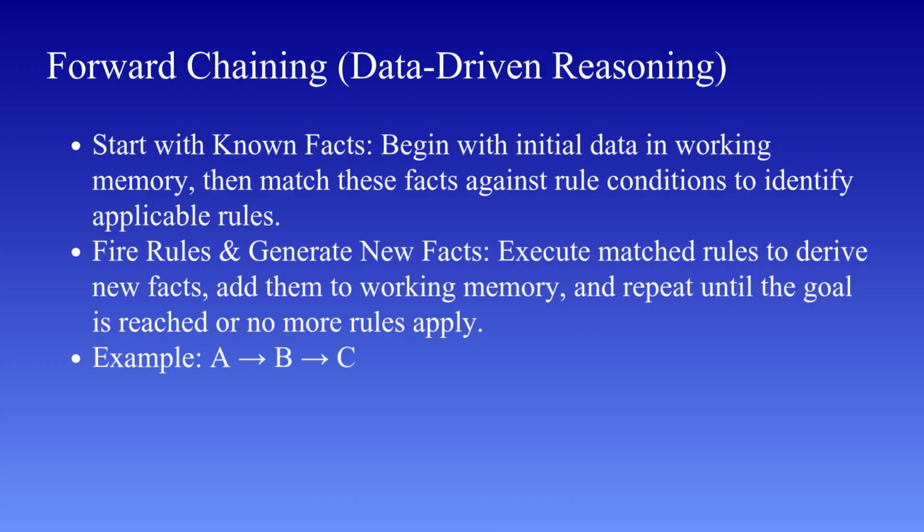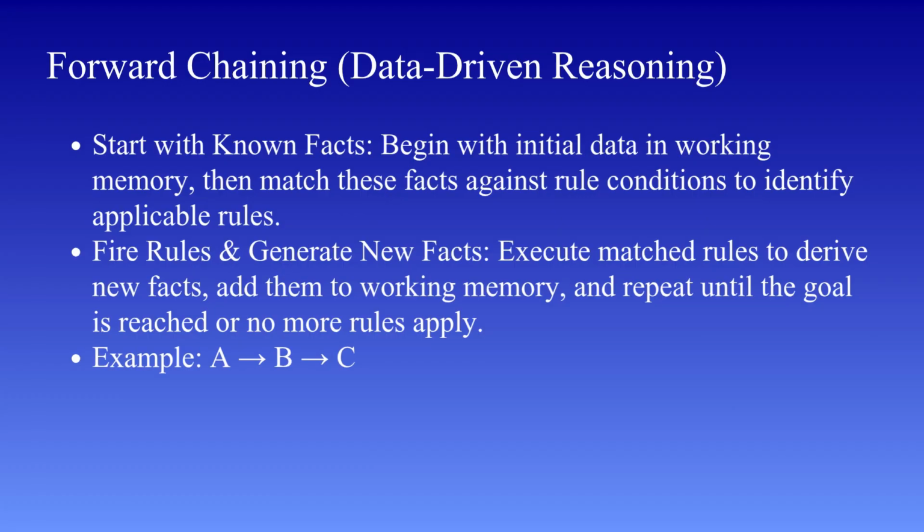The system continues this process repeatedly, applying rules and generating new facts, until it either reaches a final conclusion or no more rules can be applied. So essentially, forward chaining builds knowledge step by step, moving from known facts toward new conclusions. The reasoning flows in a forward direction, which is why it is called forward chaining.